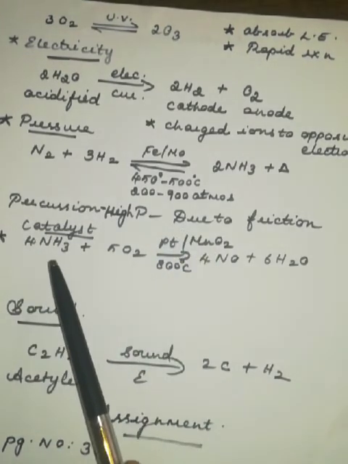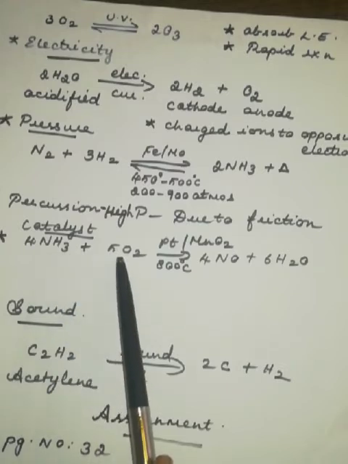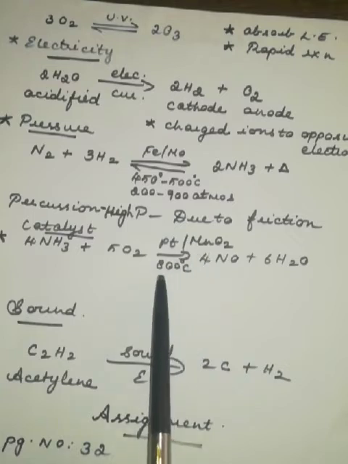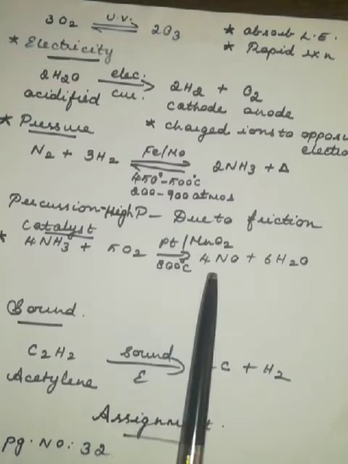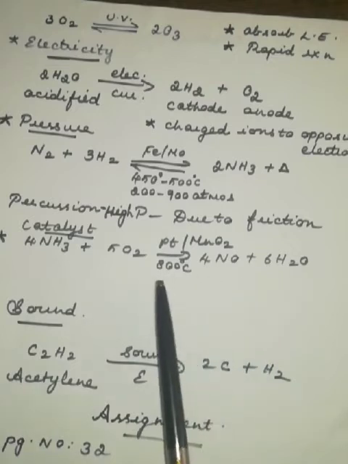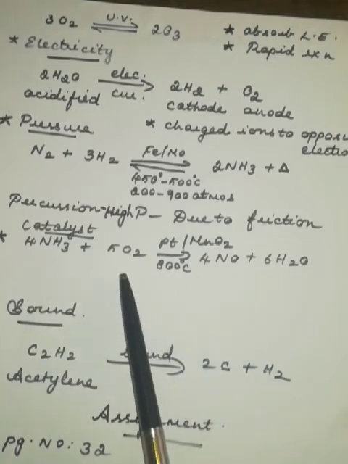Now next let's see about the catalyst. Ammonia with oxygen, using a catalyst platinum or manganese dioxide, at a temperature of 800 degrees Celsius, gives nitrogen monoxide and water. You know how to balance this equation, I think. I think you have learned this.